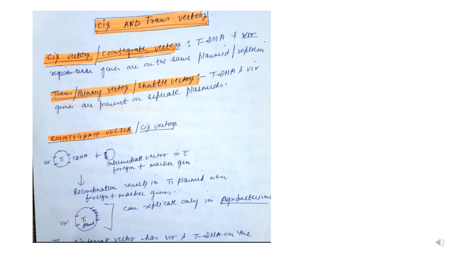In co-integrate vectors, which are called cis vectors, you can see that the tDNA present in the Ti plasmid is combined with the intermediate vector in which the foreign gene and marker genes, like reporter and selectable marker gene, are there along with our foreign gene of interest. So this becomes a co-integrate vector or cis vector which can replicate only in Agrobacterium, and the co-integrate vector has both the Vir gene and the tDNA on it.